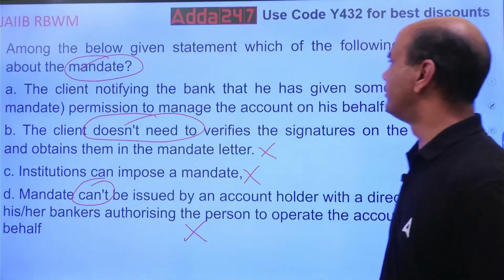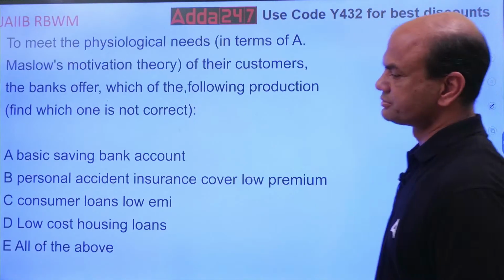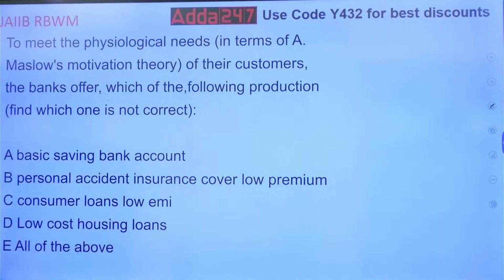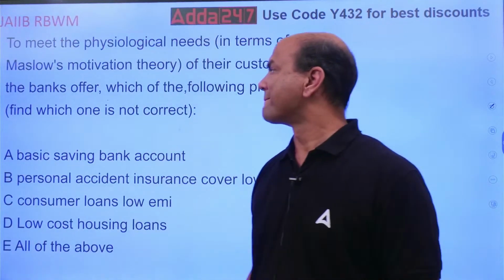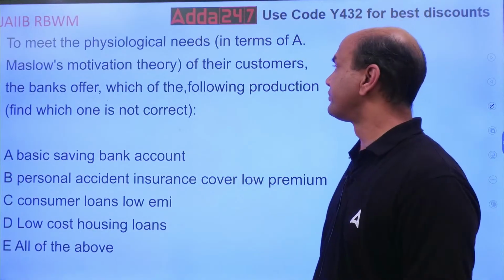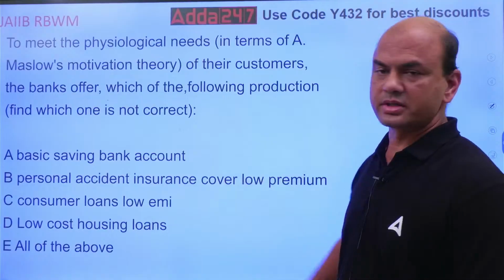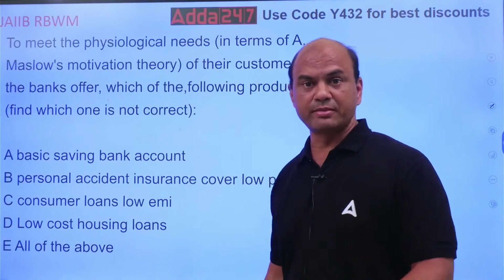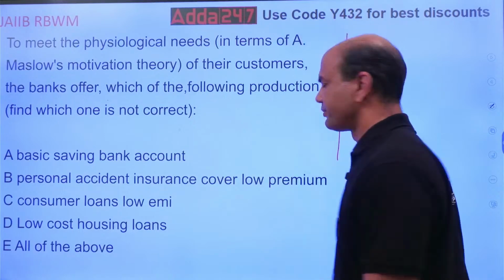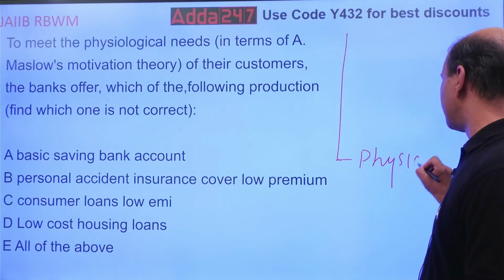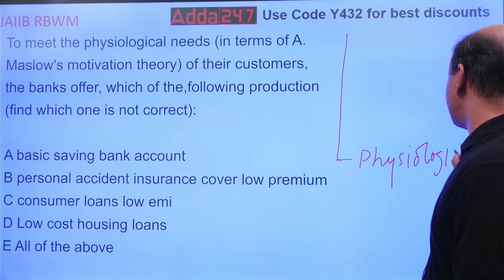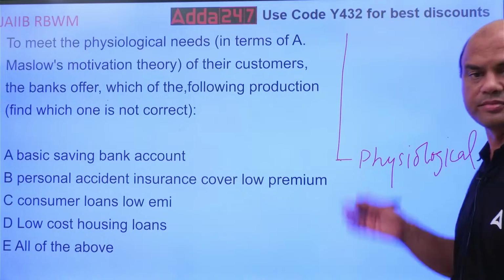So that is mandate. Now this next one, read this. To meet the physiological needs, again, Maslow's theory, physiological needs of the customers, banks offer which of the following products? Again, revision, Maslow's theory. What are the 5 levels of Maslow's theory? 1, physiological, lowest level. You give me. Why should I give you? Physiology. You have to give the exam now. Exams are near.